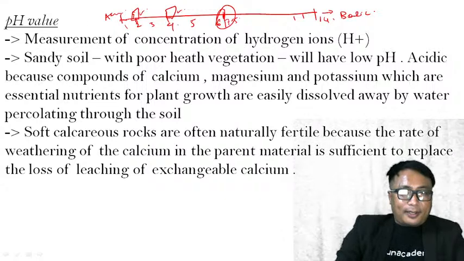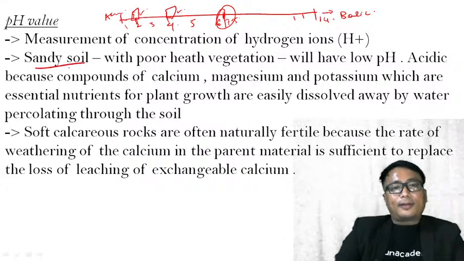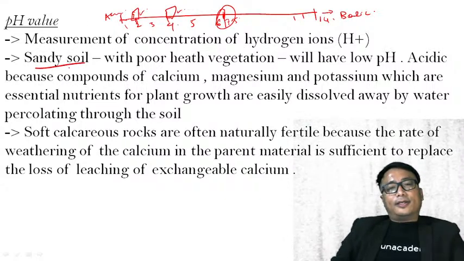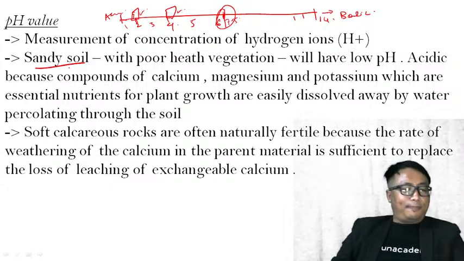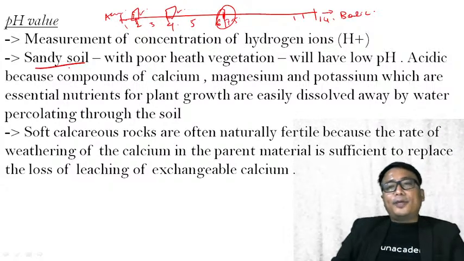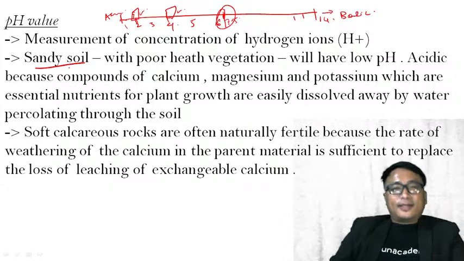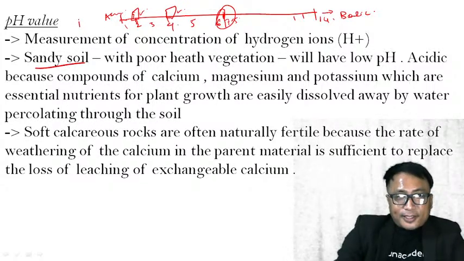Say, for example, let us take the example of sandy soil with poor heat vegetation, meaning where the vegetation is very less. It will have a very low pH value. Low pH value means, this is the pH scale, okay. This is a pH scale.